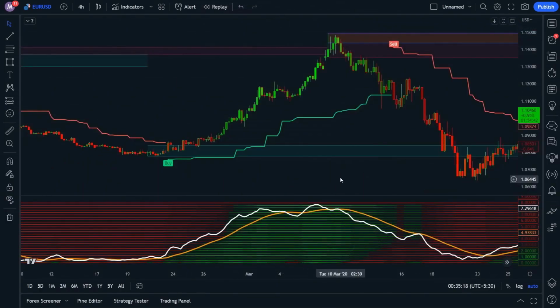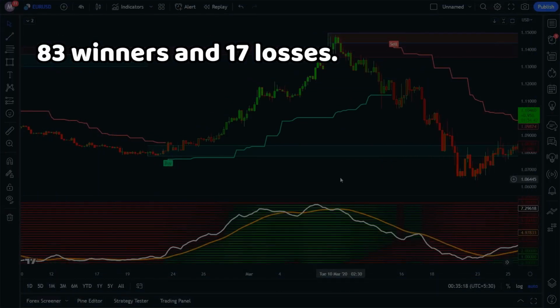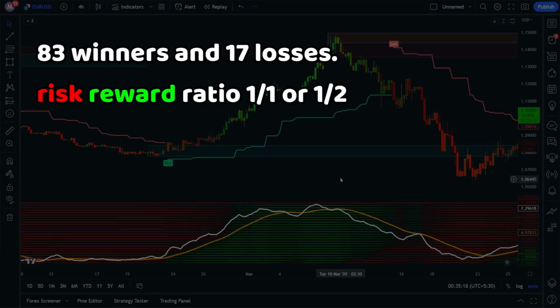Out of those trades, we had 83 winners and only 17 losses, resulting in a win rate of 83%. This is an excellent win rate, especially considering our risk to reward ratio. During the test, our most successful winning streak was 9 trades in a row, and we only lost 2 trades in a row at the most.